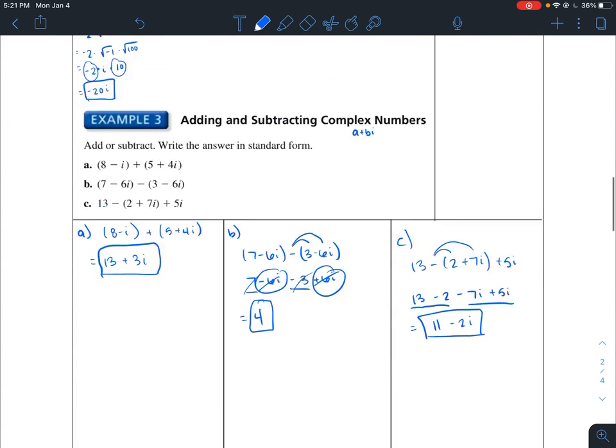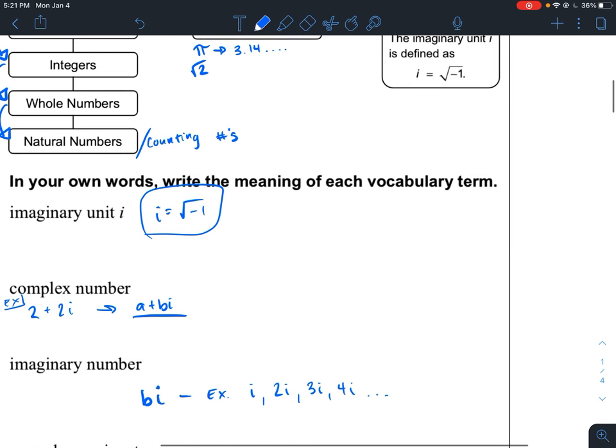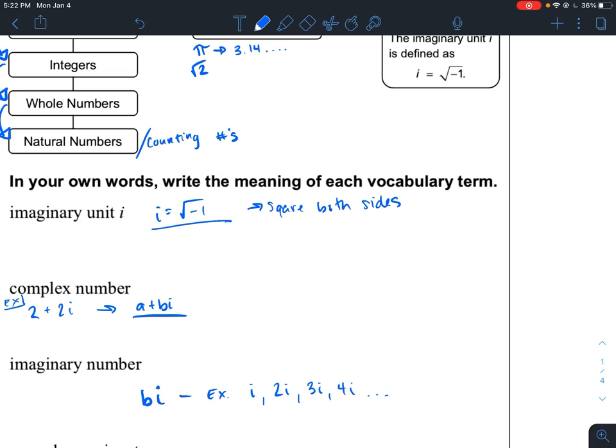Now let's go back up to this first page and add on to some of our definitions. What I'm going to do to this equation is square both sides. So when I do that, I have i, and I'm going to square it, and I'm going to square the right side as well, so I have the square root of negative 1, squared.